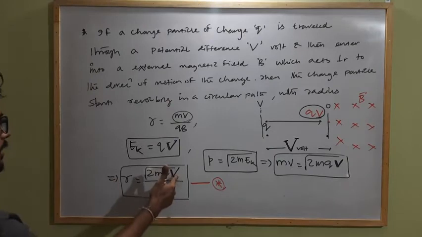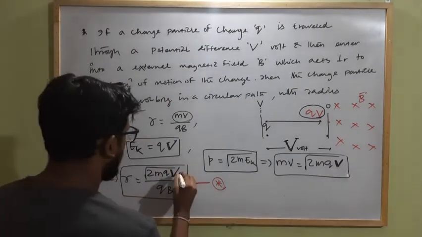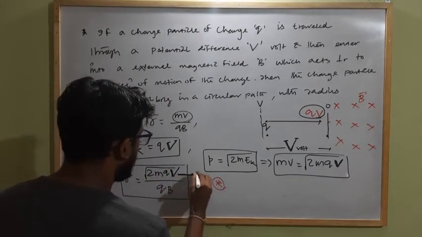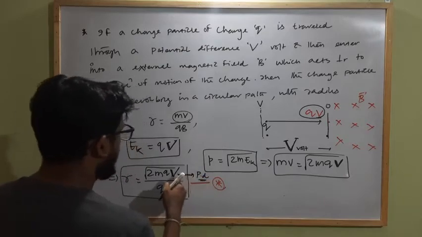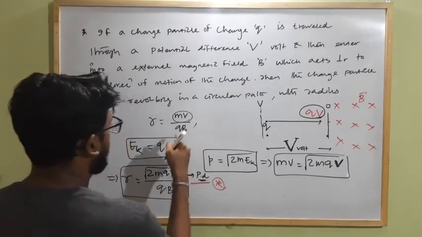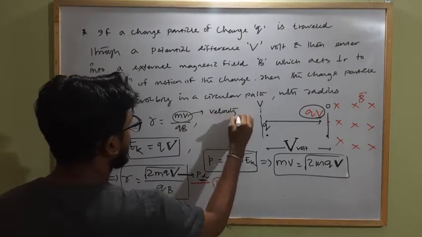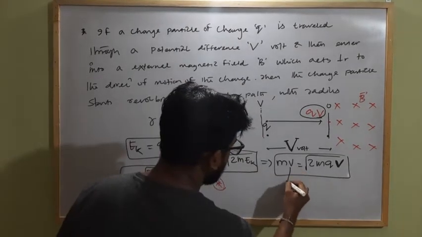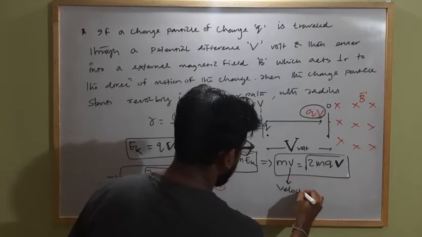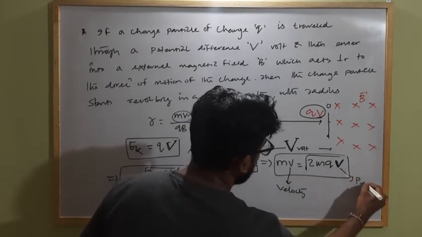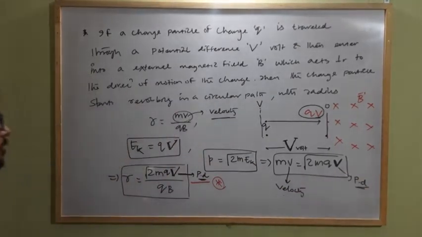Here this is the potential difference V. You have to remember this is not velocity, this is potential difference, capital V. And here this is velocity, and this is potential difference. Clear? You have to remember this.